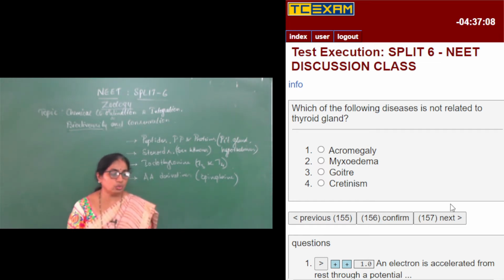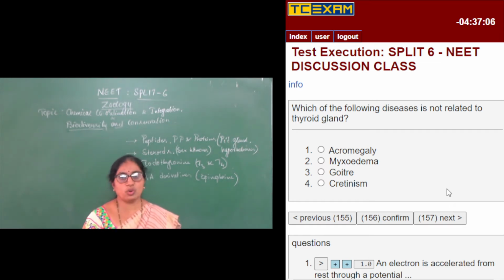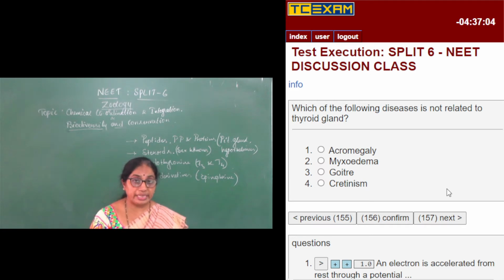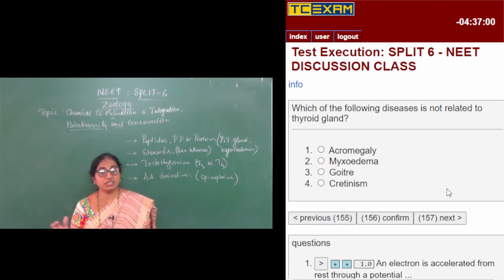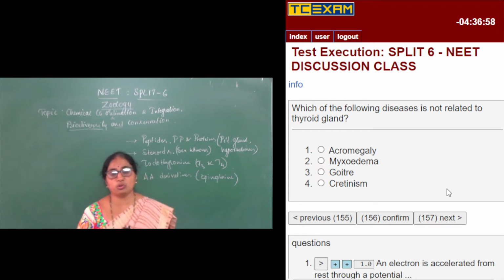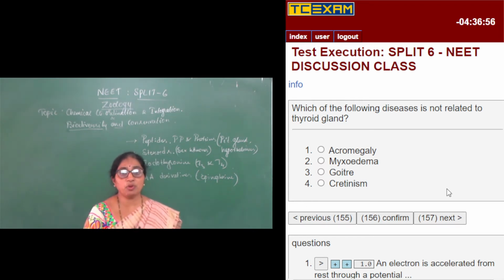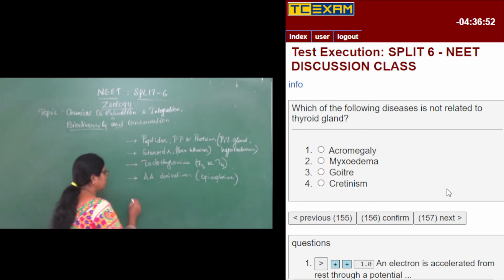And now some diseases are given over there. Less secretion of these hormones causes certain diseases, and the over secretion of these hormones also does. Two terminologies are used: hyposecretion and hypersecretion.